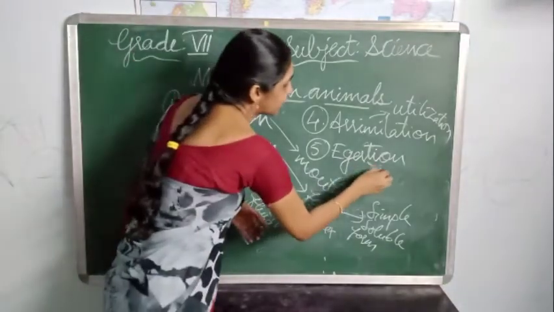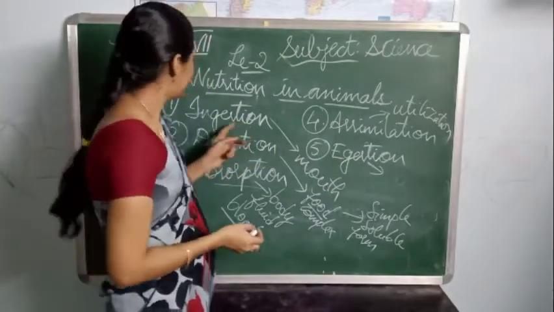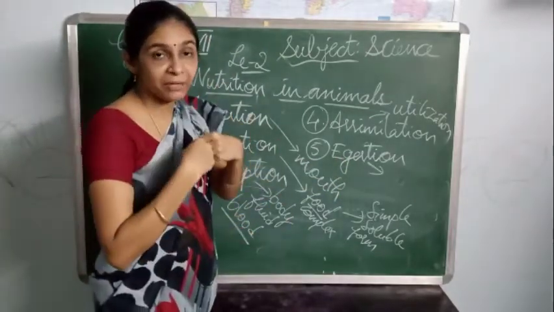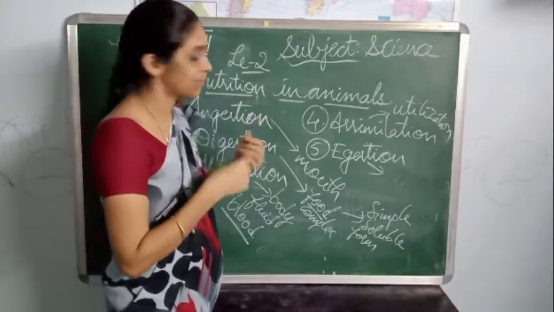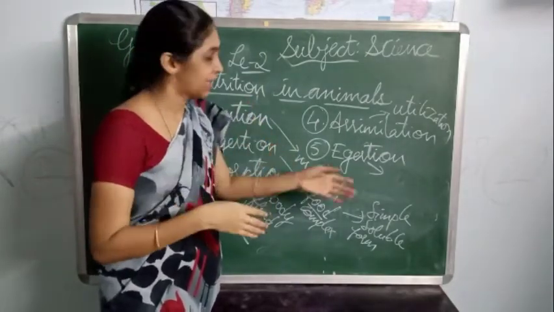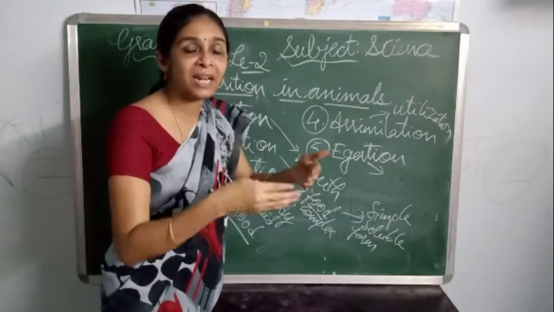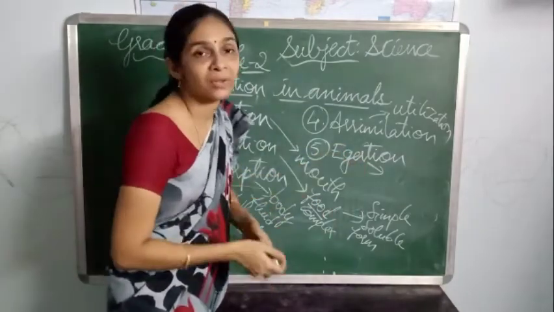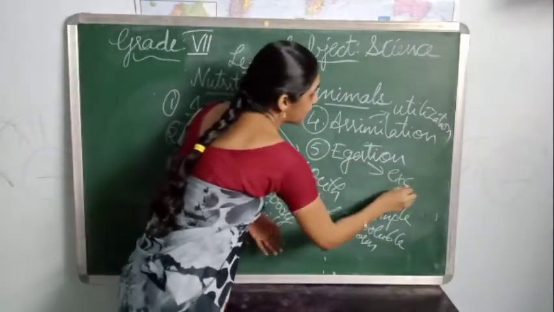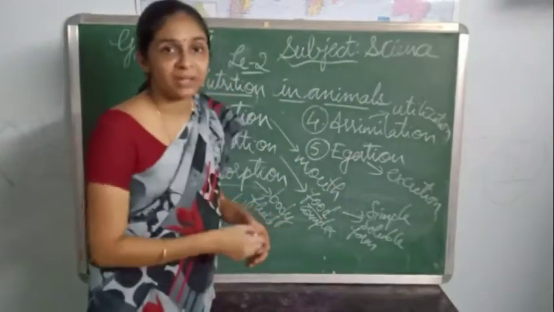So egestion is completely opposite to ingestion. Ingestion is uptaking food. That means intake of food is nothing but ingestion. And what is egestion? Sending outside. That means whatever undigested food is present in our body will be sent outside of our body through a process called excretion, which can be done by different excretory organs present in our body.